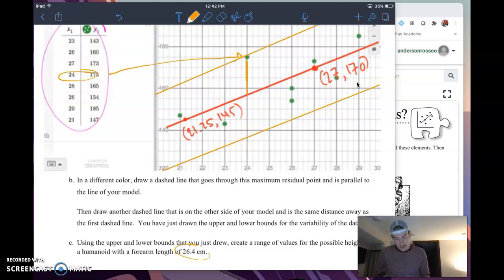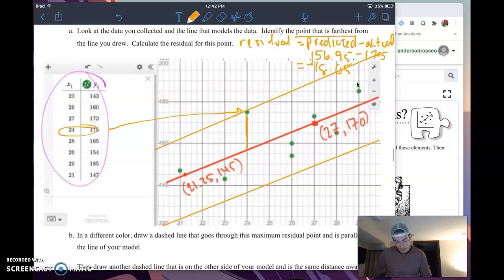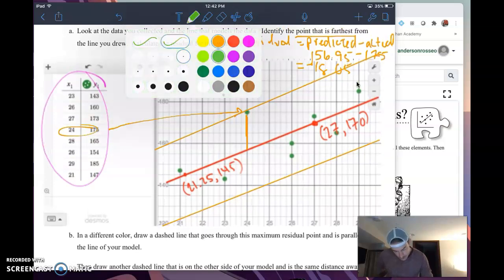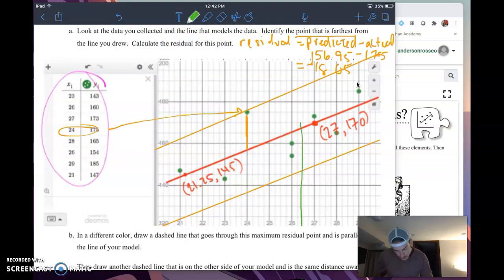And they give me a specific task. They say, predict the humanoid height with a forearm length of 26.4. Well, here's my 26.4 measurement right here, just shy of 26.5. And the humanoid height range here is going to be, what would you say that is?